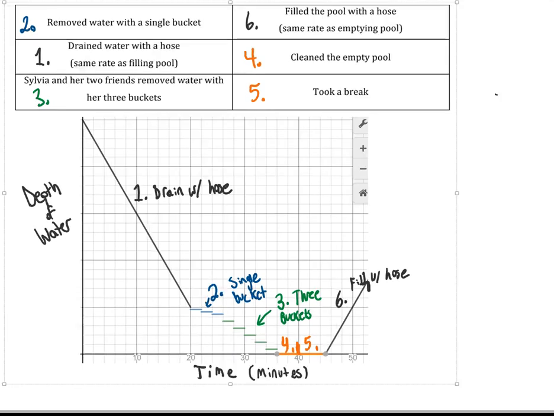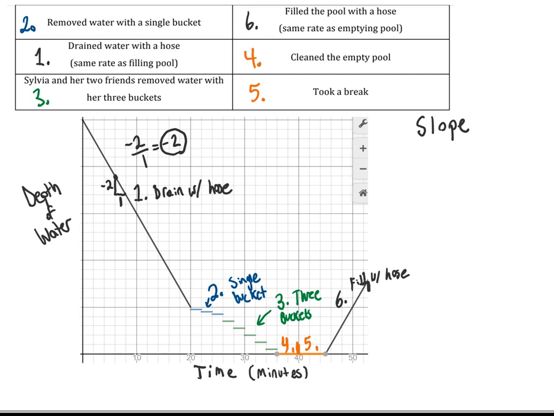So let's start to talk about some of the features of functions that we want to consider in this graph and in any function that we encounter. So the first one that comes to mind for me is slope. So I'm speaking in generic units here because we haven't specified the units on the y-axis for depth of water. But if I want to find the slope of the draining with a hose, I can see that it was going down 2 over 1. So the slope would be -2 over 1, which is -2.